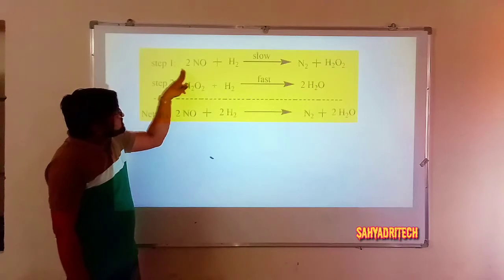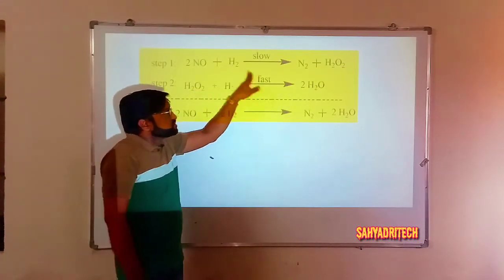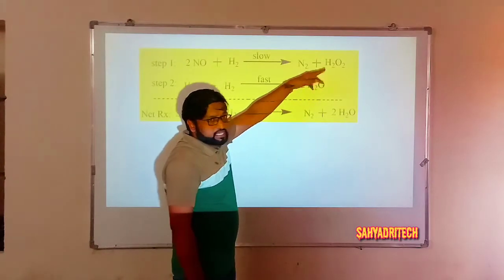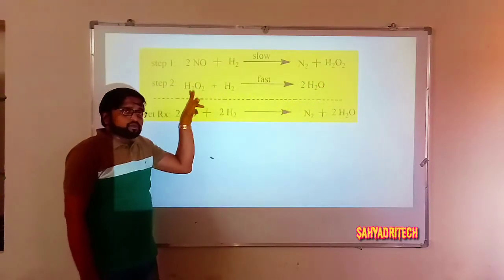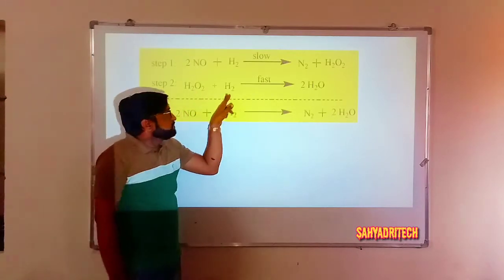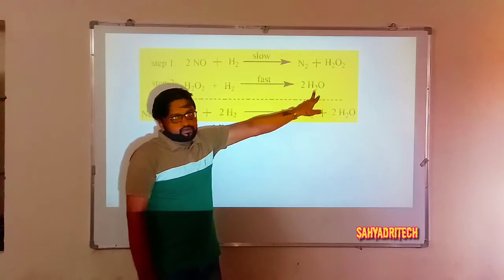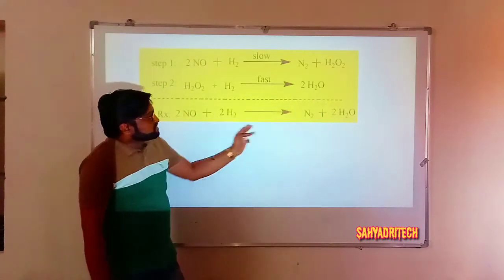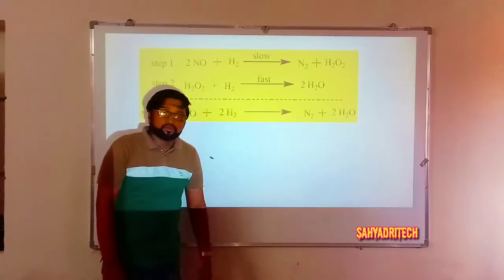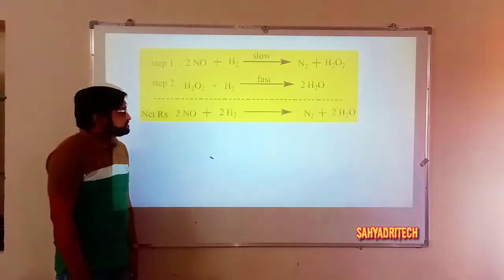In the first step, what happens? 2 moles of nitric oxide combine with 1 mole of hydrogen to give N2 and H2O2. Further, what happens in the second step? That H2O2 being unstable readily combines with a hydrogen molecule to give 2 moles of water. So net reaction 2NO plus 2H2 gives rise to N2 plus 2H2O. So this is an example of complex reactions.